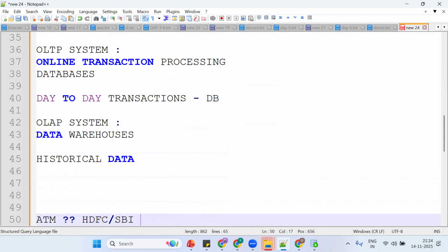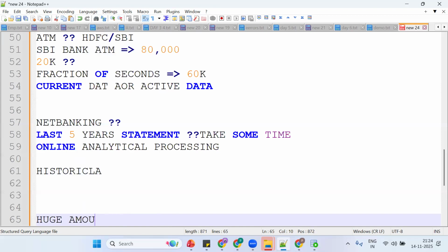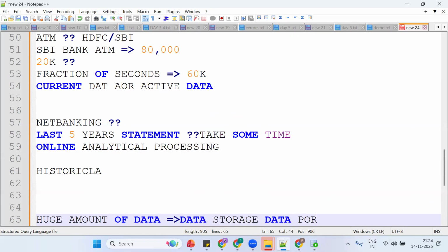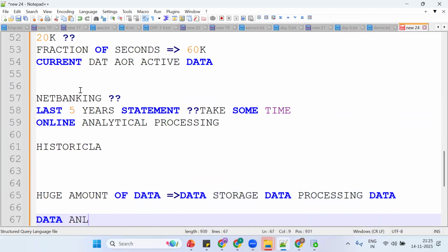So Snowflake is mainly for storing what? To store huge amounts of data. Data warehouse, so a huge amount of data for data storage, data processing, and data analytics. Simply, it's a data analytical solution. With the help of Snowflake, we have the analytical solution to store current data and historical data. One more time, Snowflake is to store huge data, terabytes to petabytes, to do analysis. It's mainly for getting the key insights.